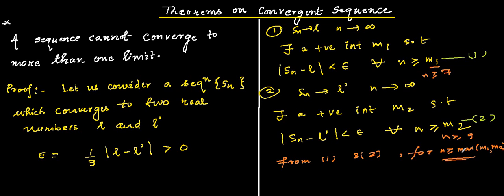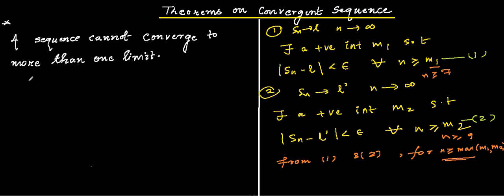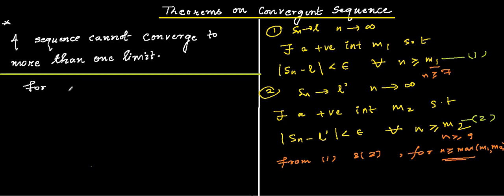That's why, if we combine equations 1 and 2 for n greater or equal to the maximum of m1 and m2, we still find there exists a positive integer m such that the relation is true. Whatever the maximum of m1 and m2 is, we consider that to be m.